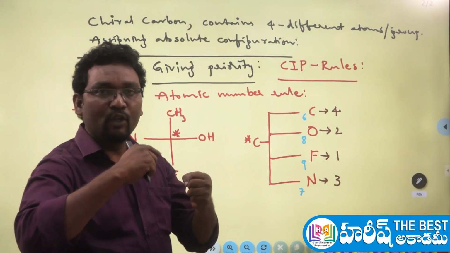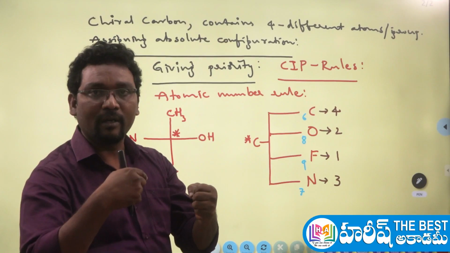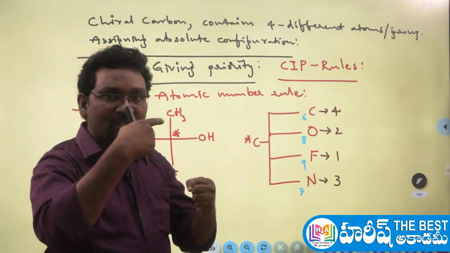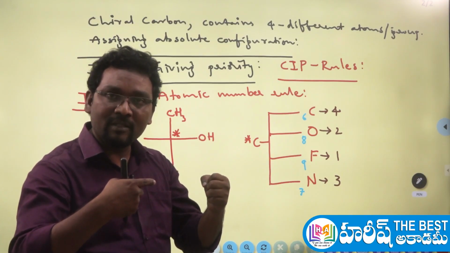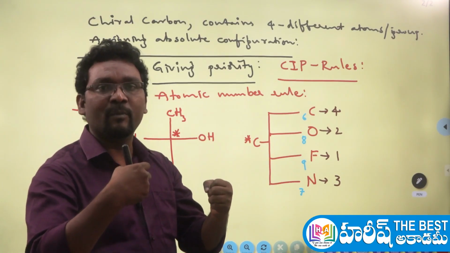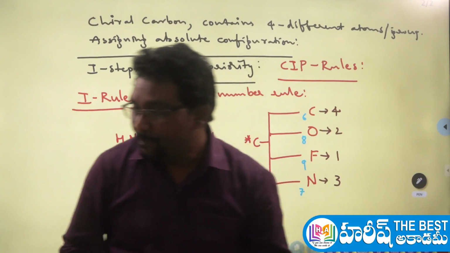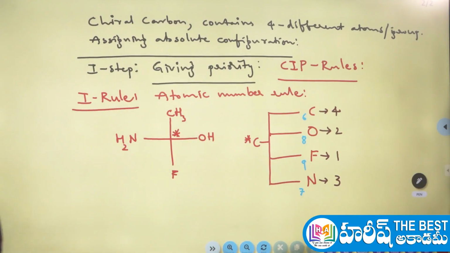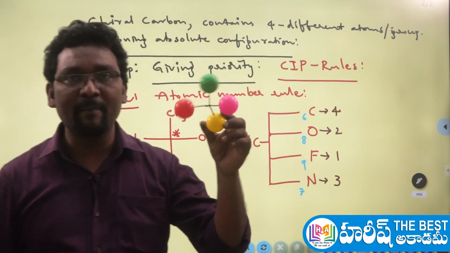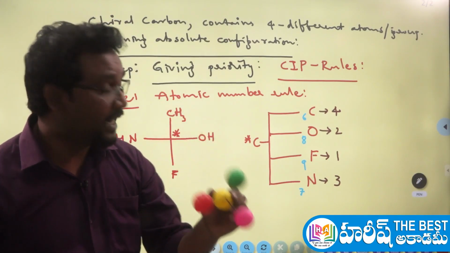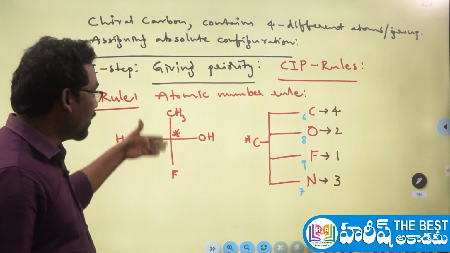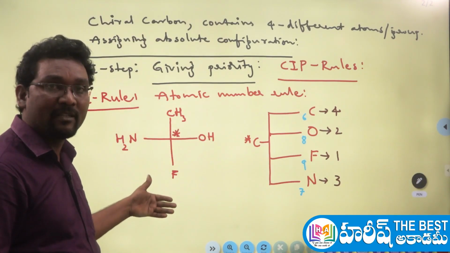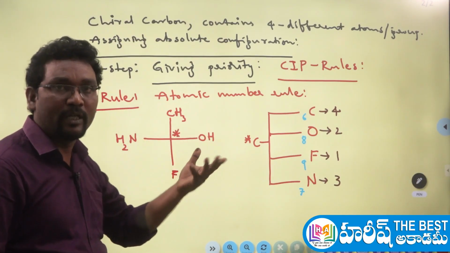Then view the molecule from first to second, second to third. If our eye direction is in a clockwise manner, that is called the R configuration. If it is counterclockwise, it is the S configuration. If the molecule is represented in 3 dimensions, that will be easy. But here it is a 2 dimensional diagram only, because the molecule is represented along only 2 axes.